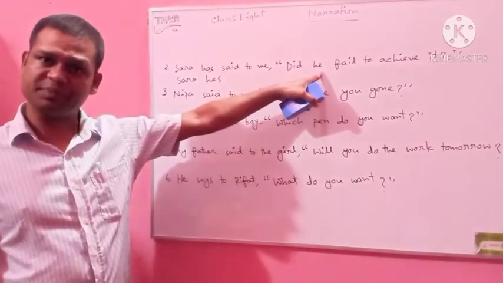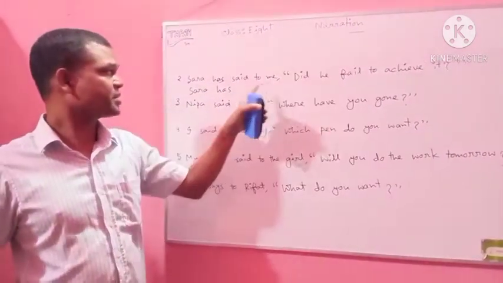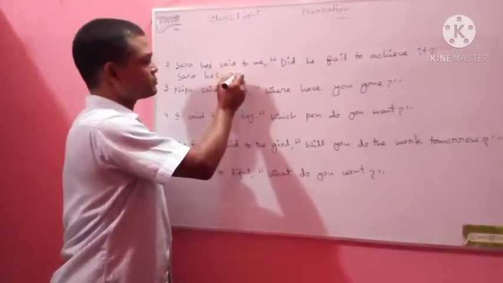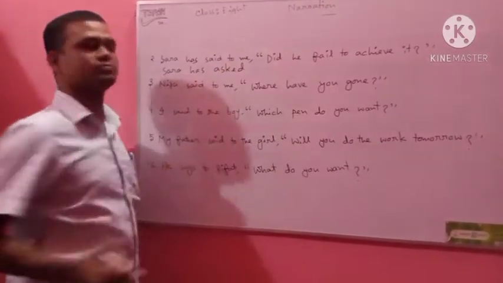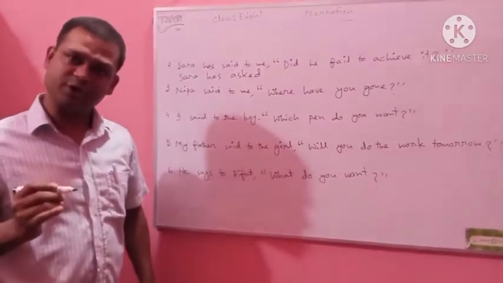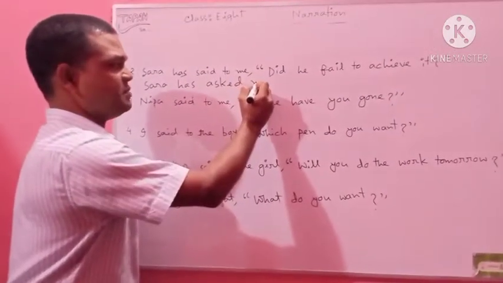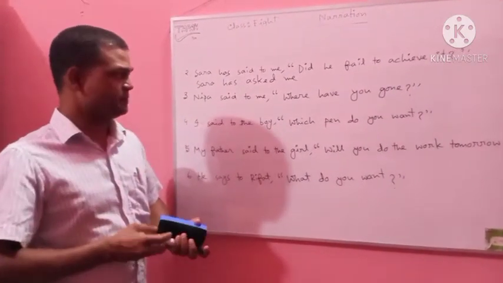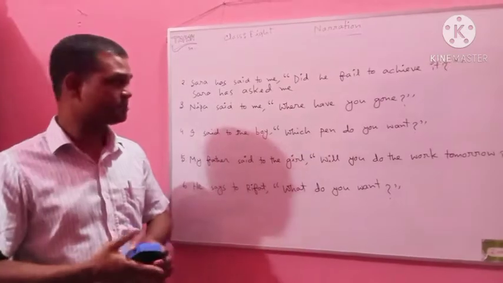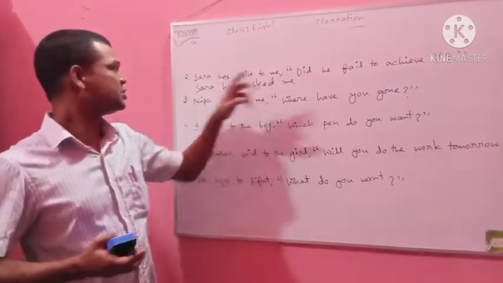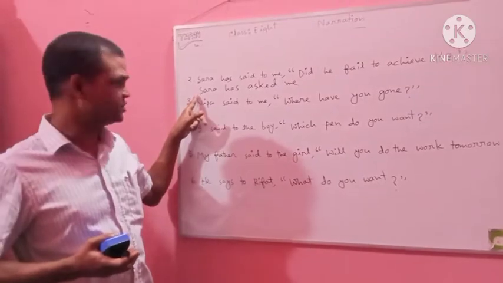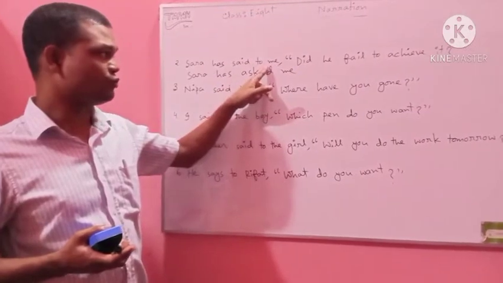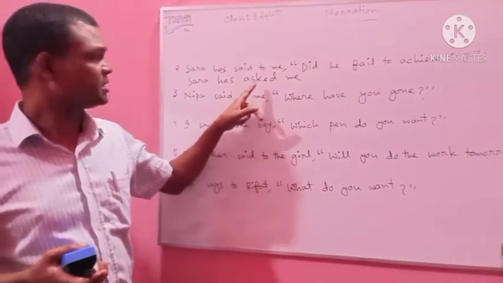As the reported speech is an interrogative sentence, say will be changed to ask. So after ask, no preposition is used, and that's why asked me. Sarah has said to me, did he fail to achieve it? It's an interrogative sentence. Subject will remain unchanged. Auxiliary verb will also be the same. Say to will be converted to ask me.